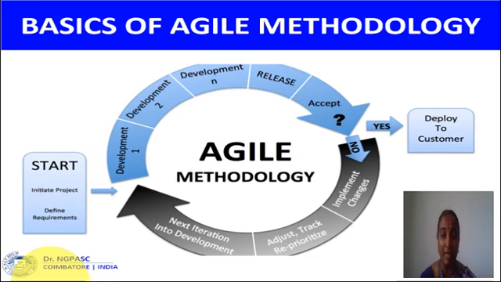If it is correct, that means the customer's need is satisfied, then the project is released to the market. Otherwise, it moves to implement changes, adjust, track, reprioritize, and the next iteration goes into development. Finally, the project is accepted by the customer, then it goes to deployment. So this is the overall methodology of Agile.